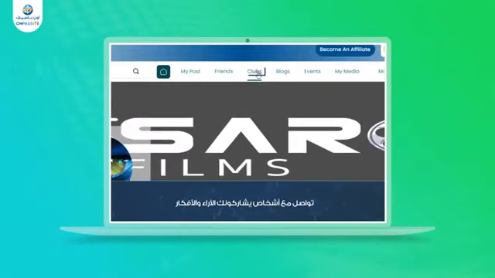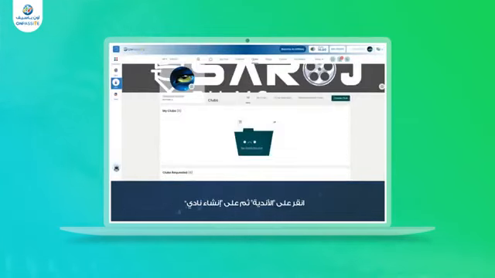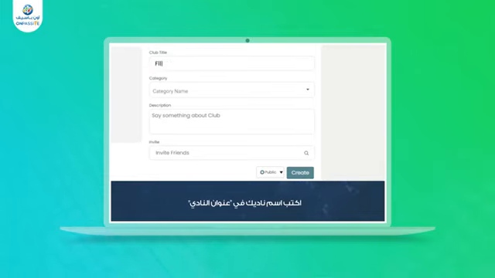Clubs feature provides a space for like-minded individuals to connect, share experiences, and build a community around shared interests. To avail this feature, log in to ONET. Click on Clubs and then on Create Club, write the name of your club in club title. Select a category. You can write a description for better understanding of your club.